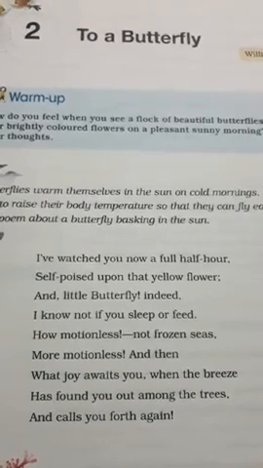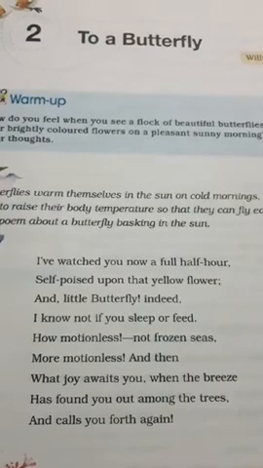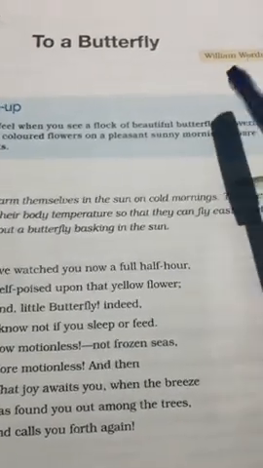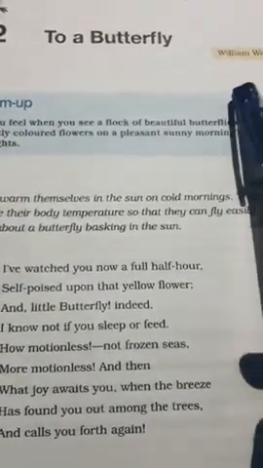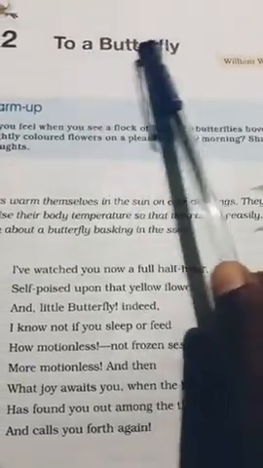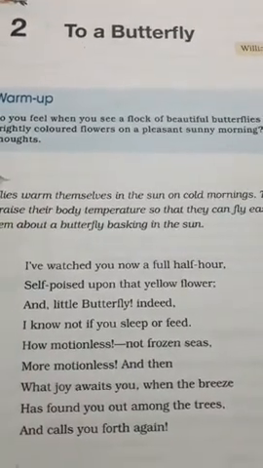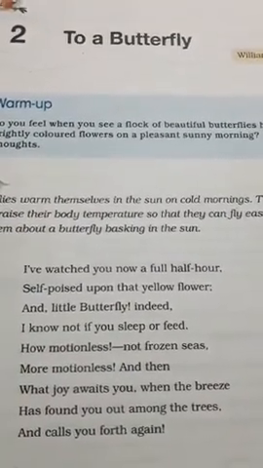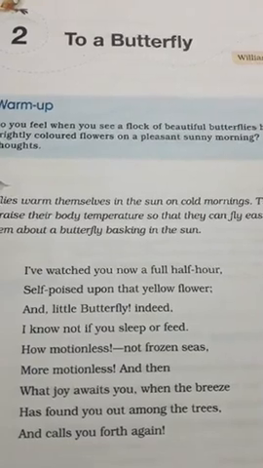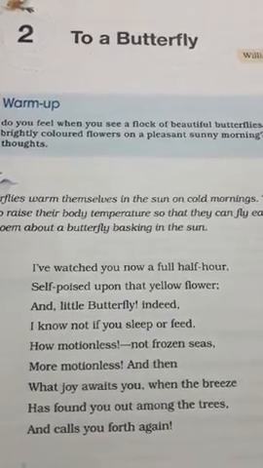Today, we are going to start a very beautiful poem that is written by William Wordsworth. And the name of the poem is To a Butterfly. As the name is suggesting, this poem is all about a beautiful butterfly that is sitting on a flower, children. Understood?